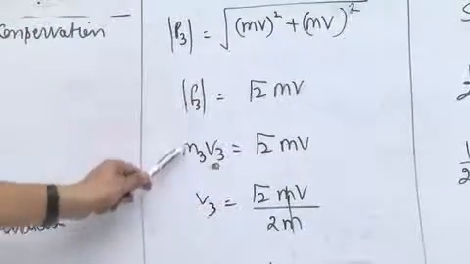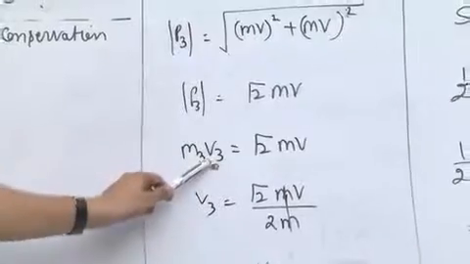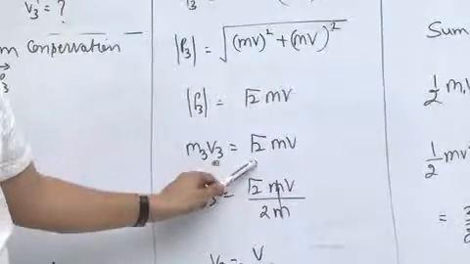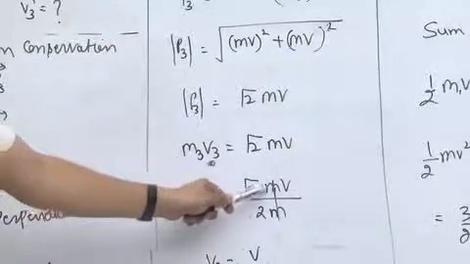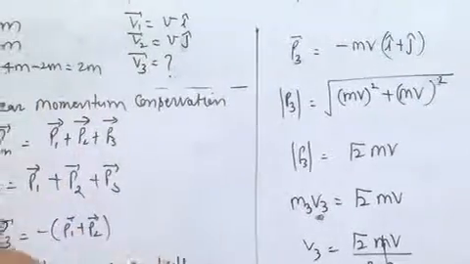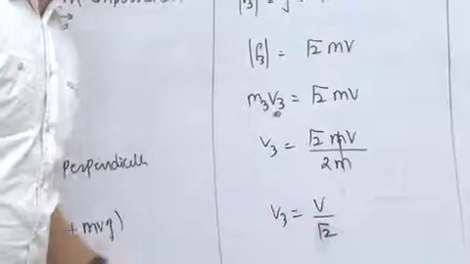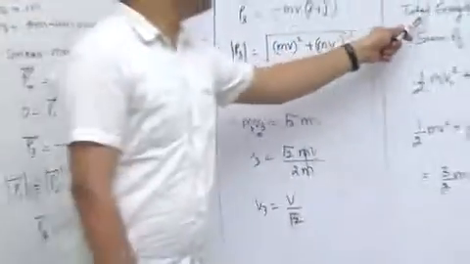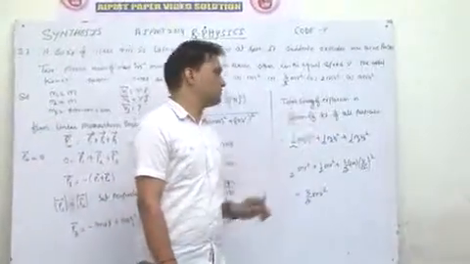We know that momentum is mass into velocity. So mass of the third particle times velocity of the third particle is equal to root 2 mv. Velocity of the third particle will be root 2 mv upon 2m, because the mass of the third particle is given as 2m. Velocity of the third particle is v by root 2. This will be its speed.